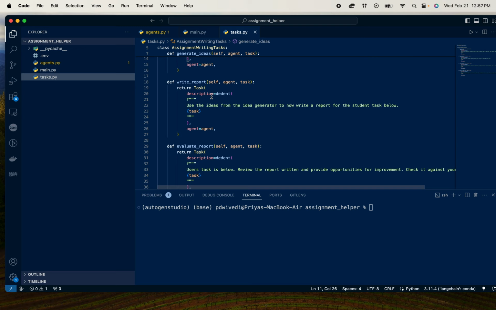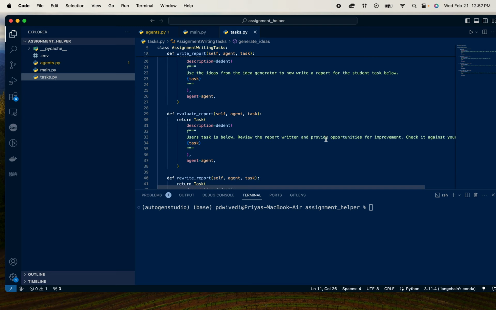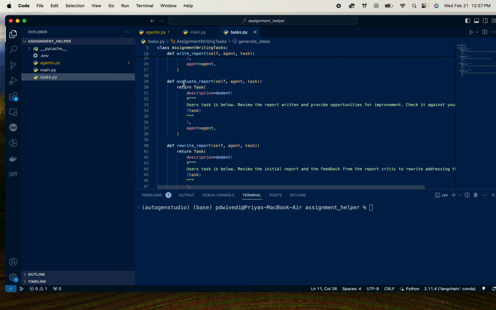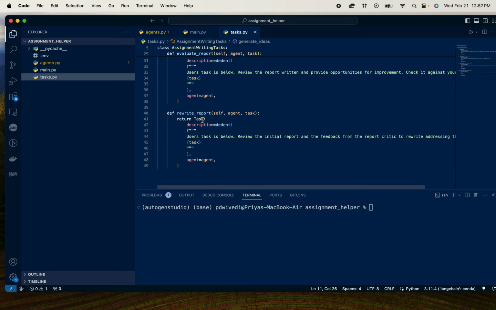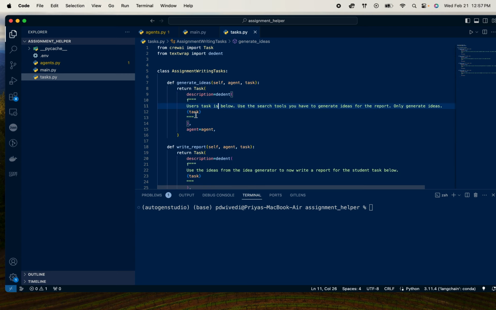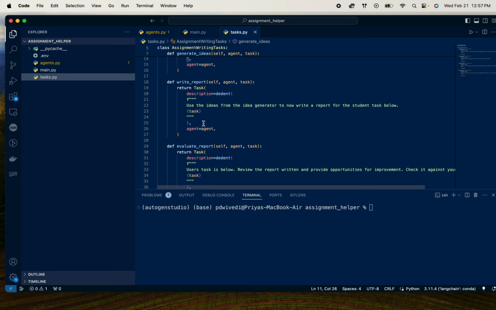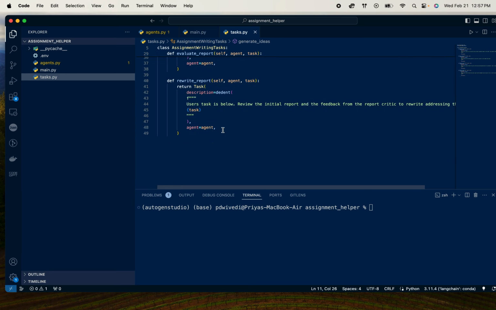You only write ideas and you don't write the actual report. Then there's a task to write the report. And then finally, there's a task to give feedback so that the report can be improved. And then there's a task to rewrite the report. So this is pretty simple. And the task itself is a variable here, so depending on the instructions from the user, the pipeline will work on different tasks.